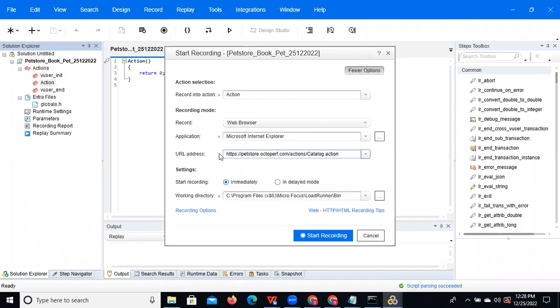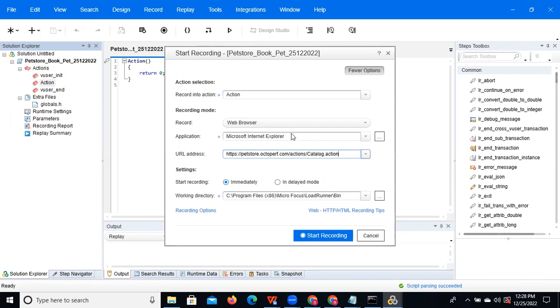You can assume one thing: whichever application you are testing, you need to give that URL. Maybe you are testing ICICI Bank, you give the ICICI Bank URL. Maybe you are testing Facebook, you give the Facebook URL. Maybe Twitter or Paytm. Whichever application we are testing, you need to give that URL here.